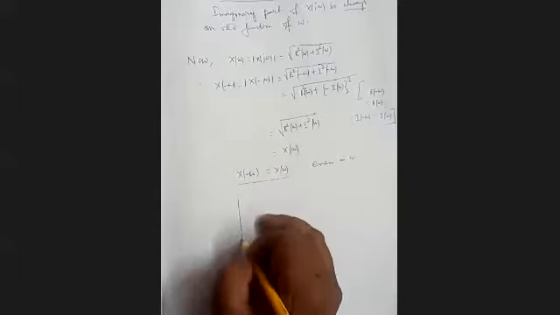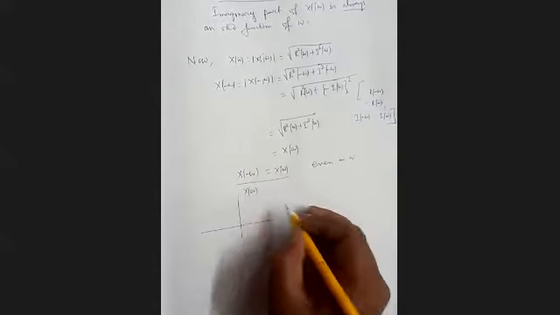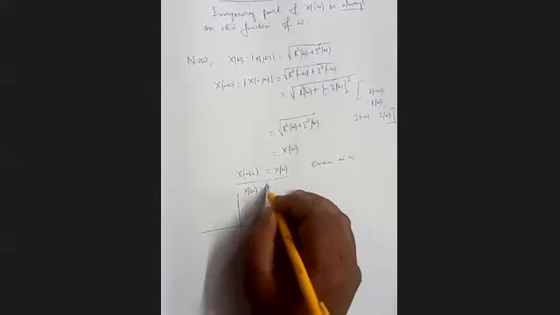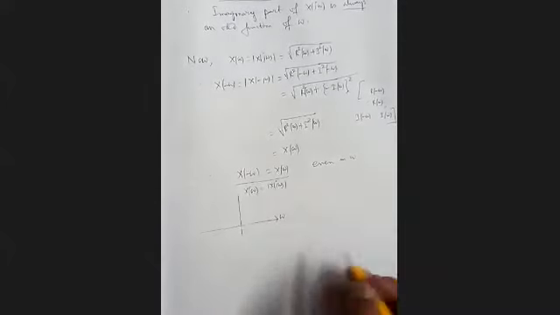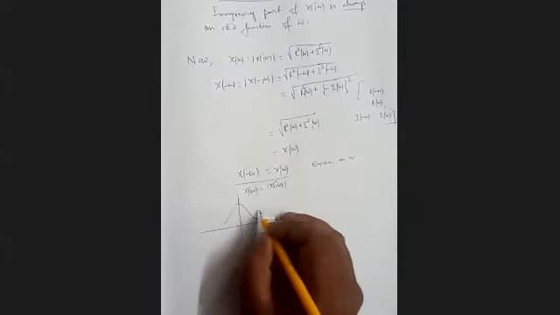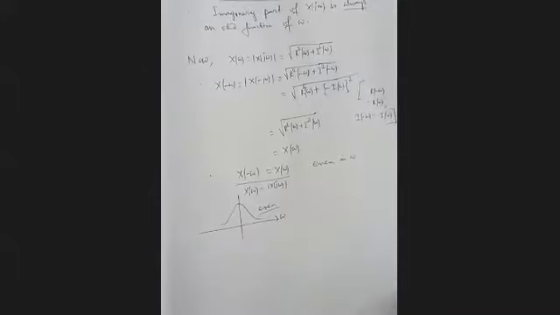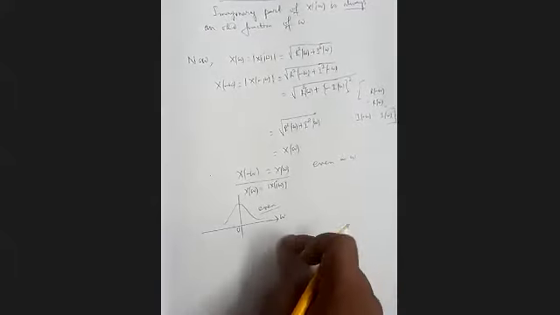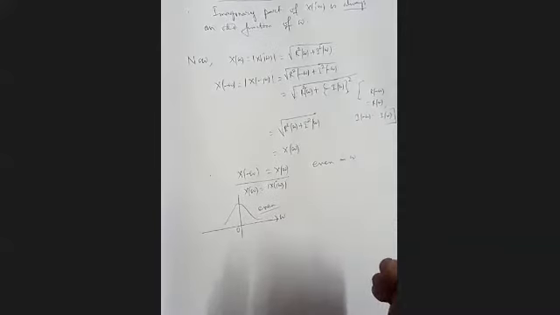If we plot |X(omega)| versus omega, it is always an even function, whatever the nature. So the magnitude spectrum is always even as long as x(t) is real.